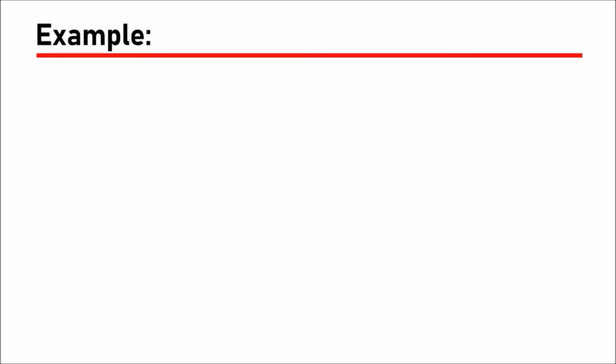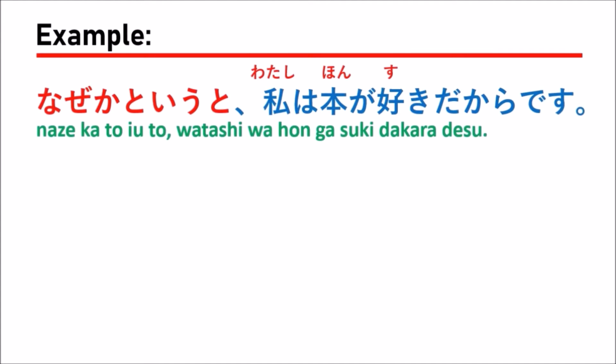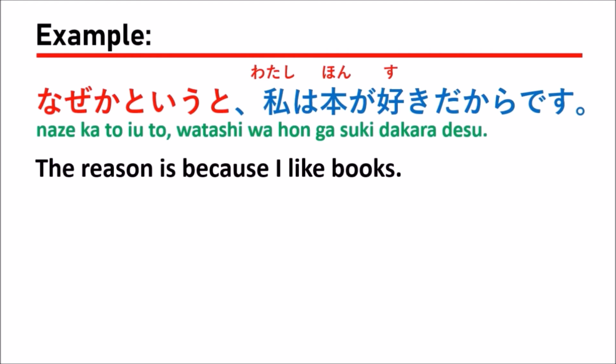The first example, なぜかというと、私は本が好きだからです。Which means that the reason is because I like books.